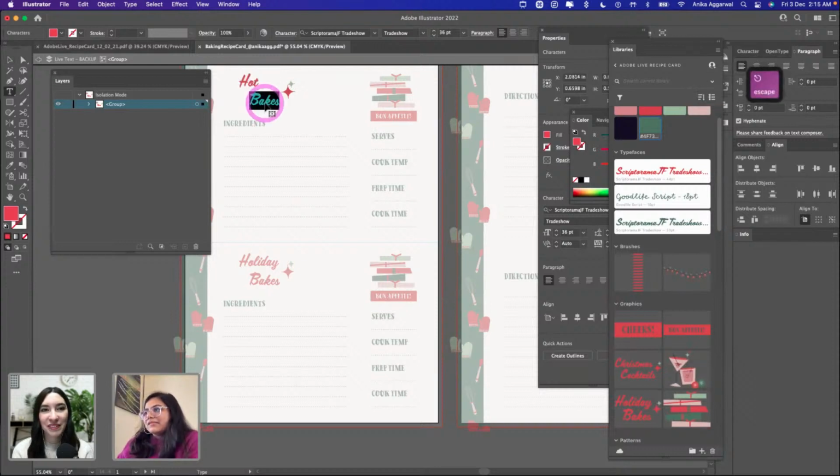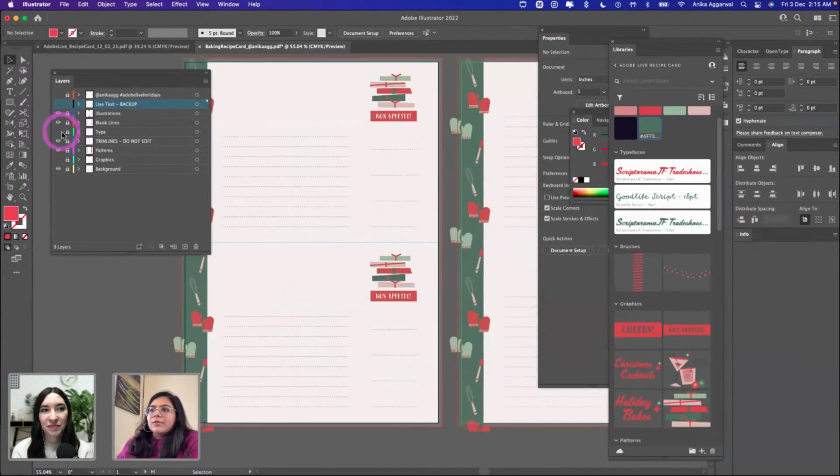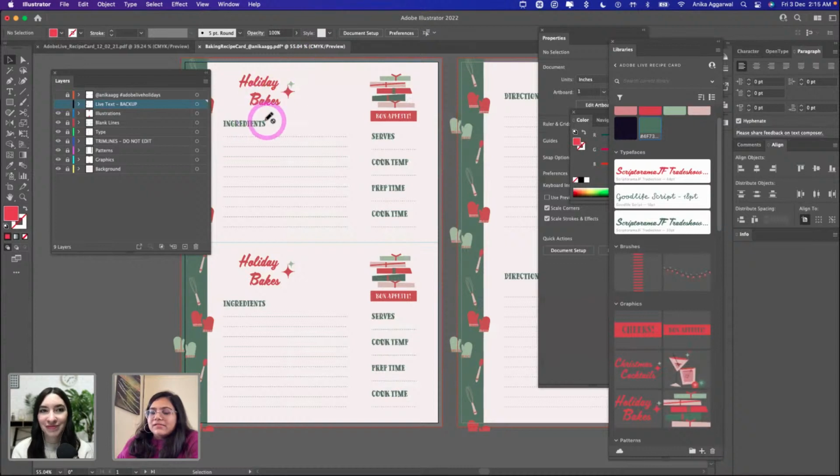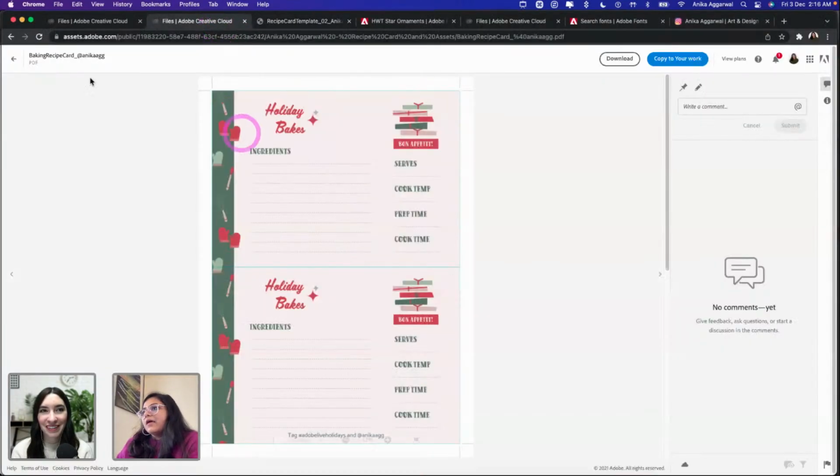But this is live text, which I've kept as backup for you guys to edit. But if you just prefer not naming your recipes and having holiday bakes, you can just go ahead and print it straight away. So yeah, these are the fun ways that you can use the files.